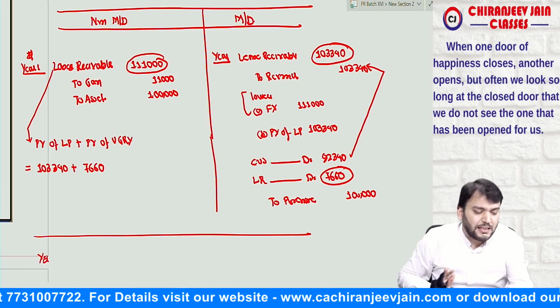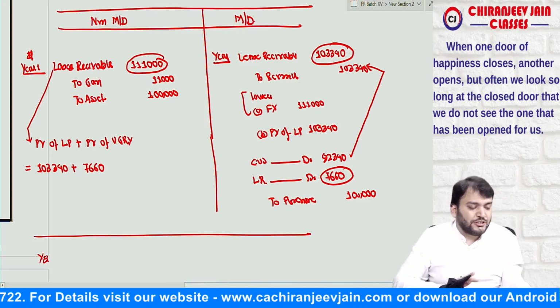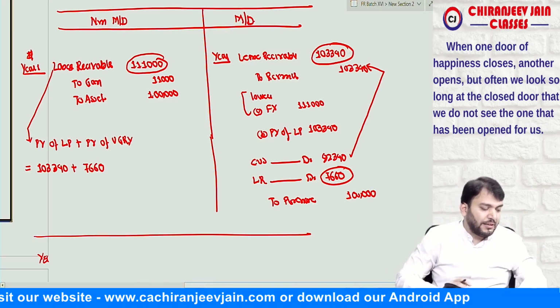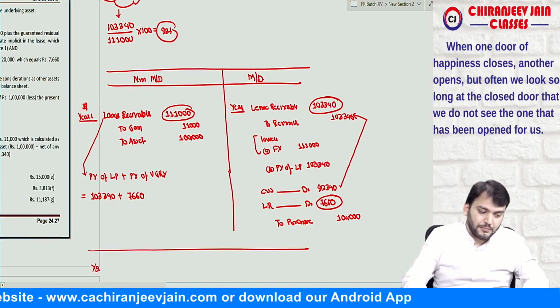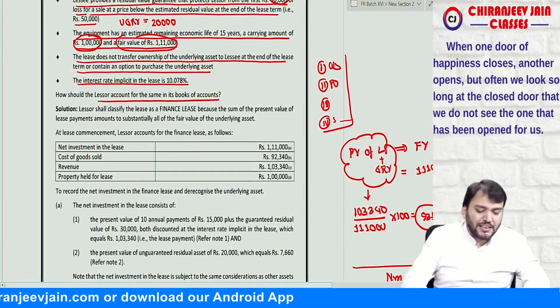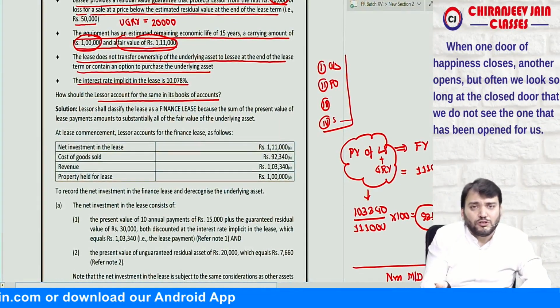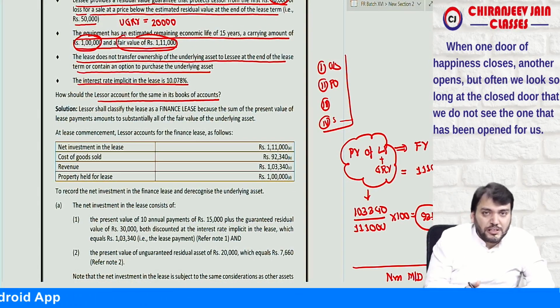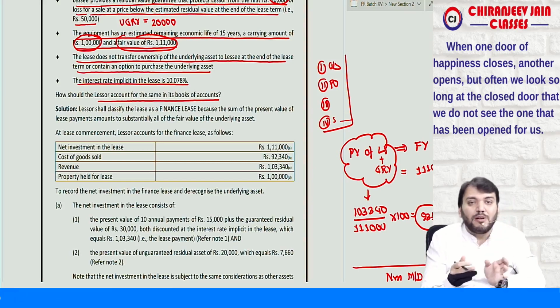Have you understood this entire point? Yes, sir. So this was the journal entry in the books of lessor in case of finance lease, whether he is a manufacturer dealer or non-manufacturer dealer.